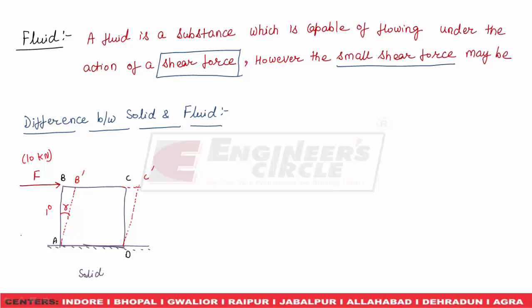The deformation is constant for a constant force, and also if this constant force F of 10 kilonewton is within the elastic limit of the body, then if we remove that force F, the body will regain its original shape.